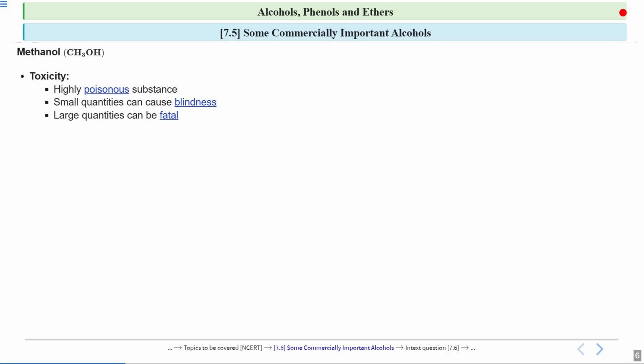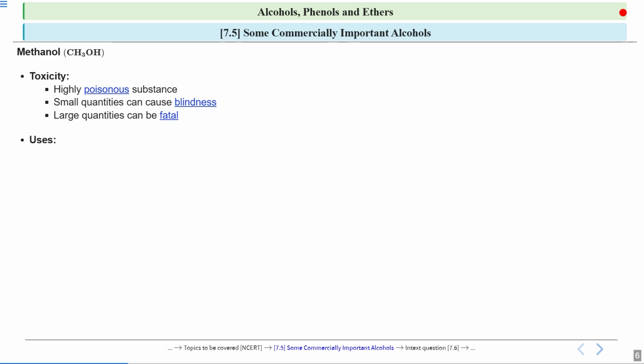That is why methanol is unfit for drinking. That means it is not used as a drinking alcohol. The alcohols which are available in the market for drinking, methanol is not that alcohol, because methanol is very poisonous. Even minute quantities can cause blindness, and it can be fatal for you.